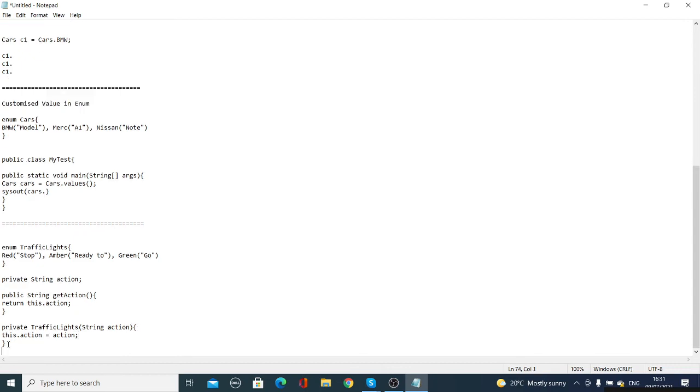What we have done in this specific enum is define some values. What values are they? Stop, ready to, and go. Now based on the traffic lights red, amber and green, we want to decide what actions we need to perform.